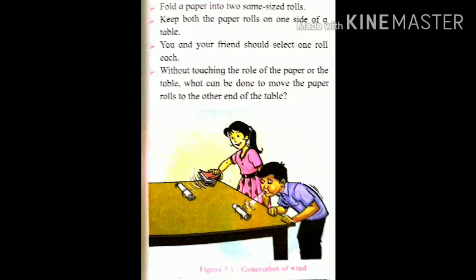Why? Because the bottle filled with water will have more weight as compared to the weight of the paper roll. So, if the object is lighter in weight, it is easy for us to move it from one place to another without touching it. But when the object is heavier in weight, it is not possible to move that object from one place to another without touching it.